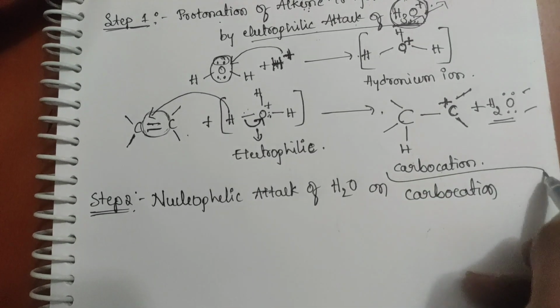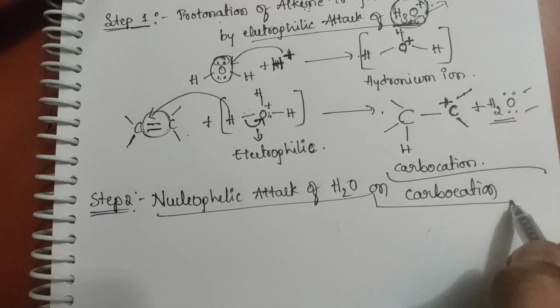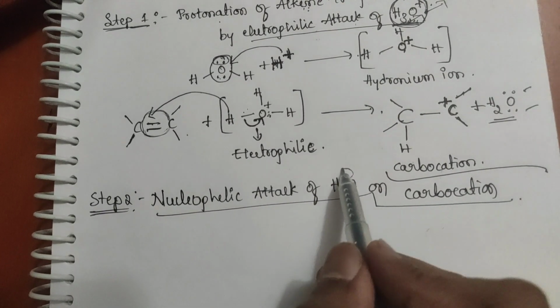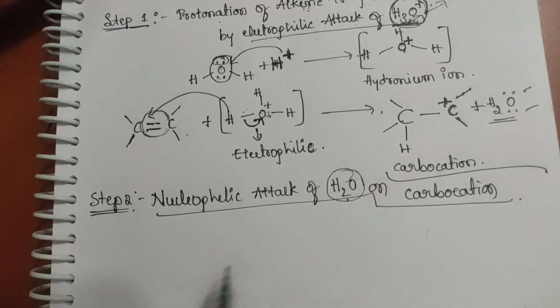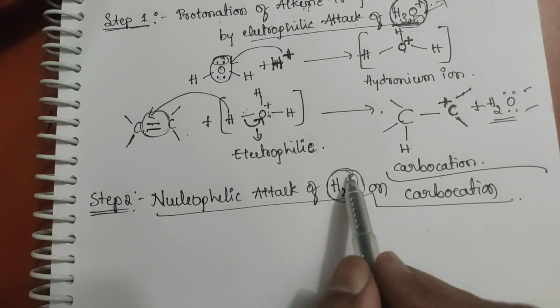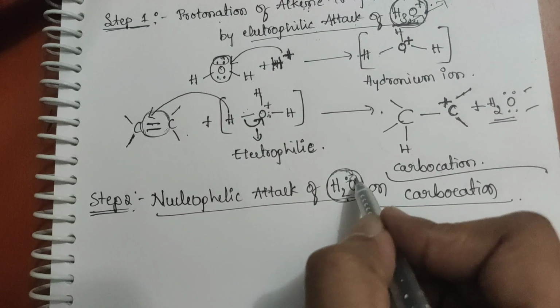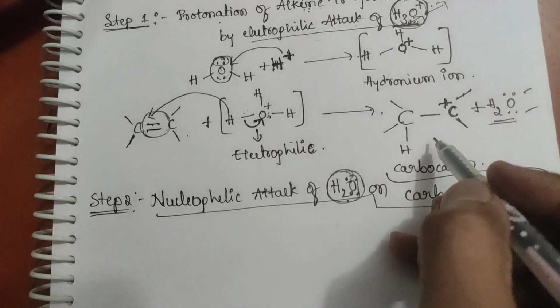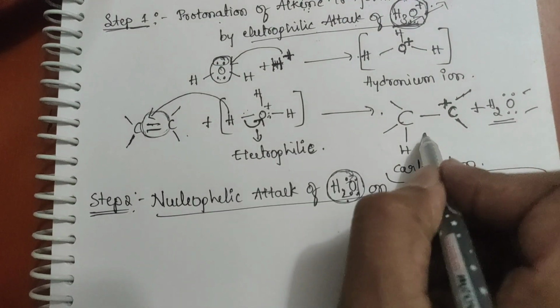Is it clear? Here water acts as a nucleophile. What is a nucleophile? It is electron rich, because oxygen in water has two lone pairs of electrons. Is it clear? This water will attack the carbocation.